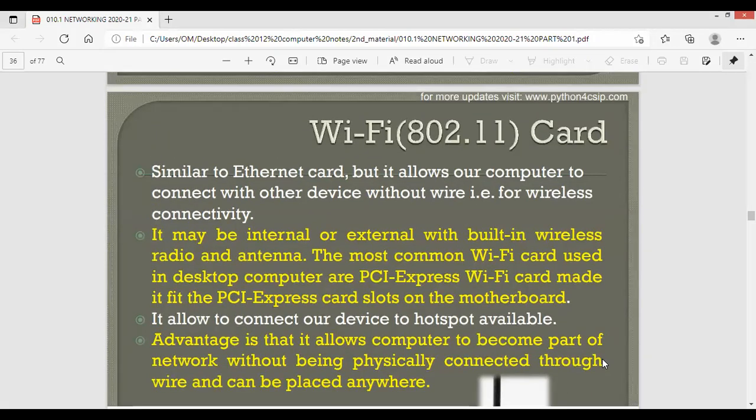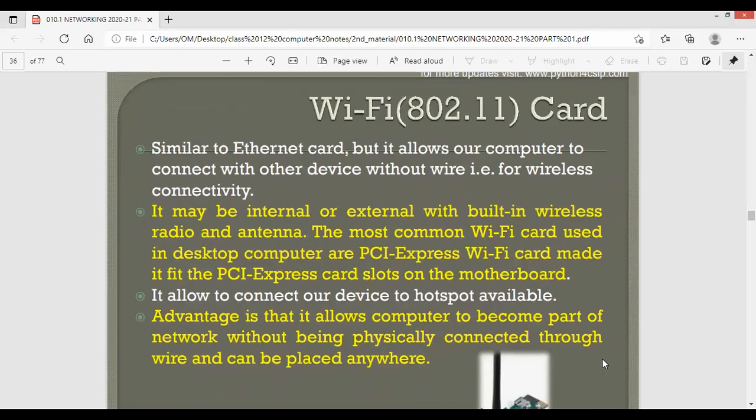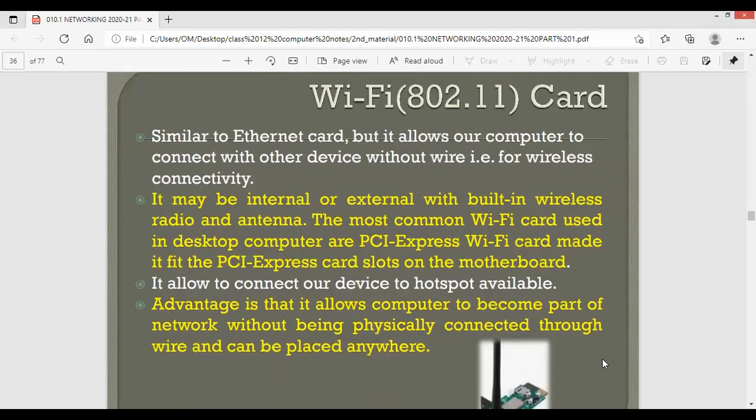A few minutes before I told you about the NIC card, network interface card, which is having a MAC address too. But that NIC card will help me when I want to network my computer using a wired media, by using a cable. Now, if I want to do the same using a wireless medium, then I need a Wi-Fi card.